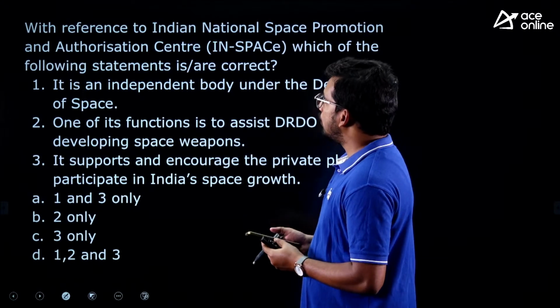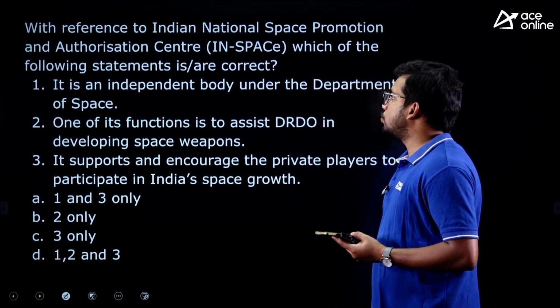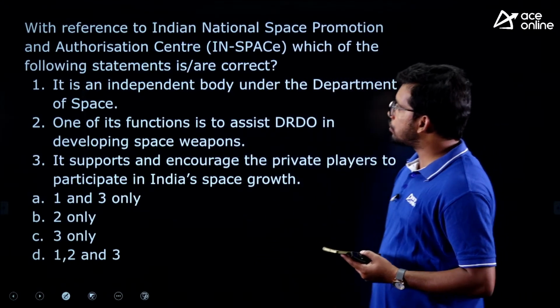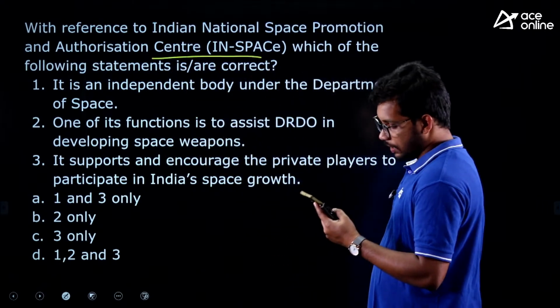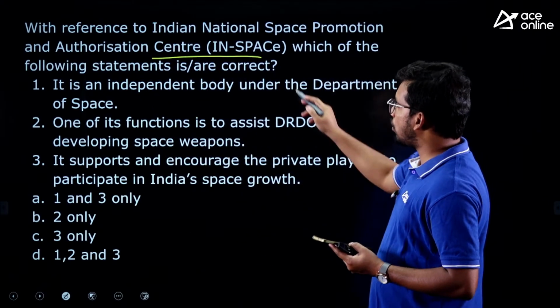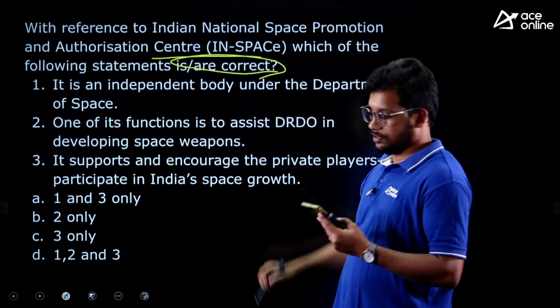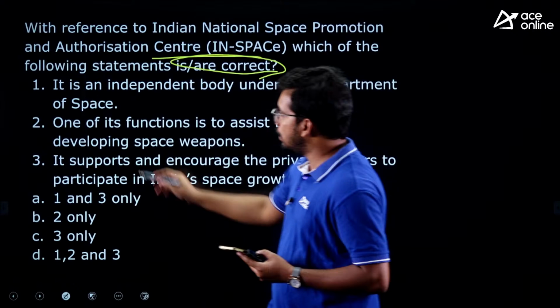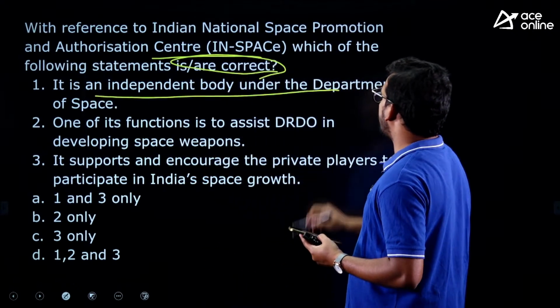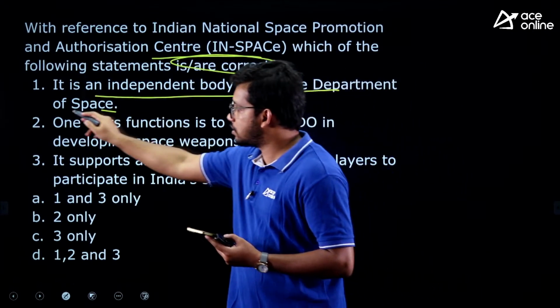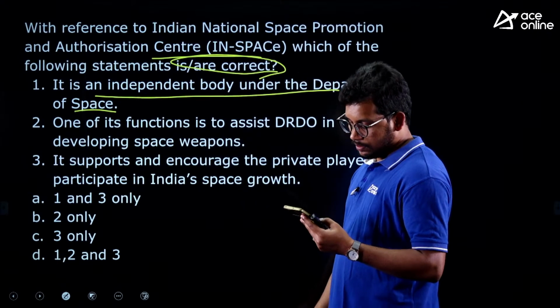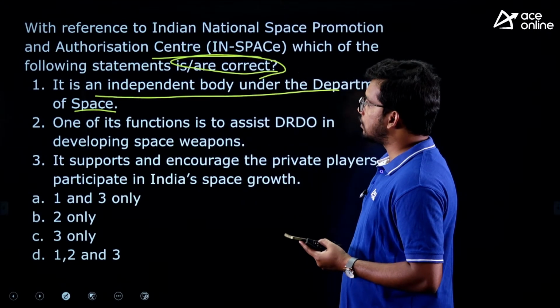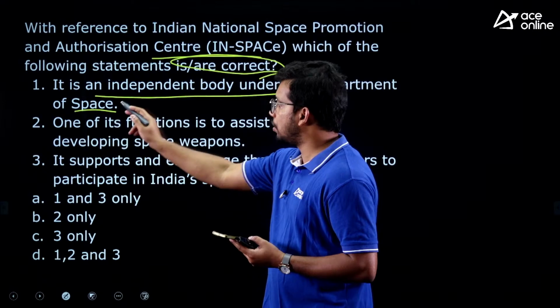Next question. With reference to the Indian National Space Promotion and Authorization Center, which of the following statements are correct? First, it is an independent body under the Department of Space. Yes, Srinath, you are correct for the third question. Let's see the fourth question now.